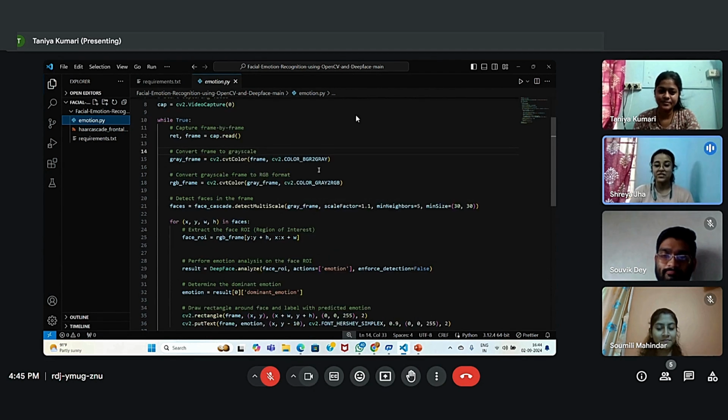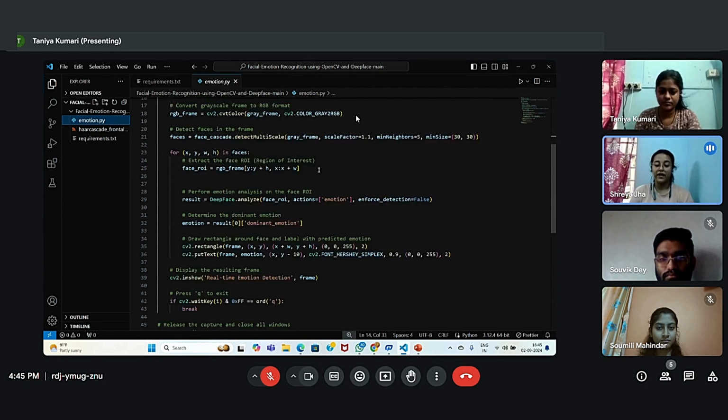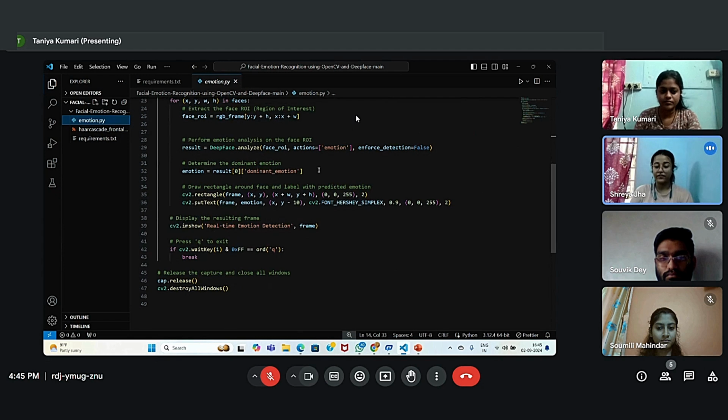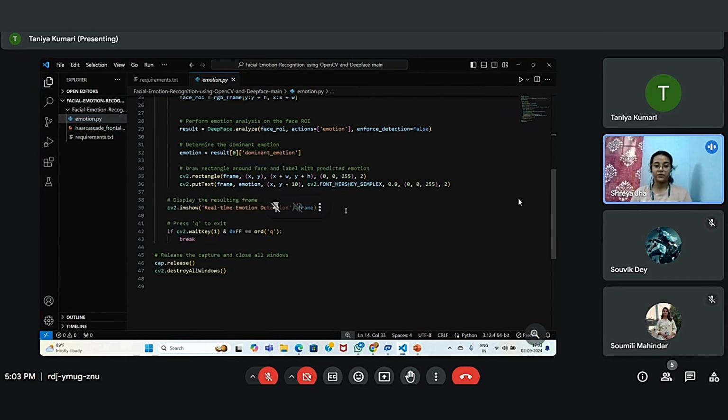After the face is detected, then we will be loading face cascade classifier. It is nothing but a rectangular box which will be displayed in the captured video. Then by using the DeepFace.analyze method, we will recognize the emotion. And finally, the resulting frame is displayed. Now let us see the output of the project. So now let us run this program file.